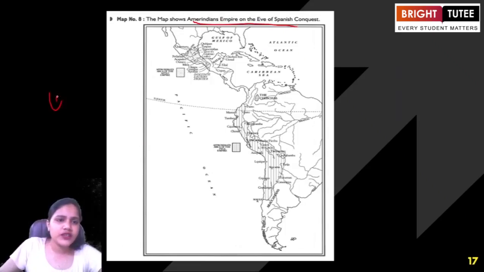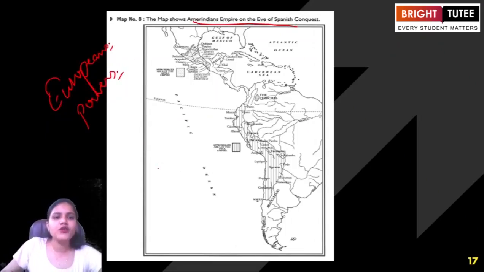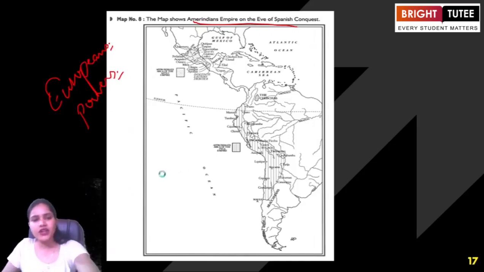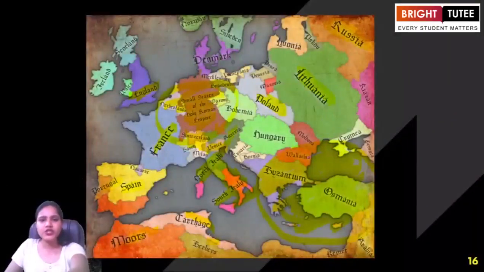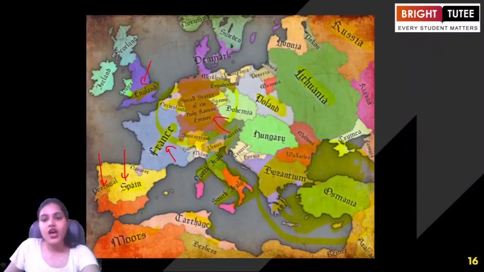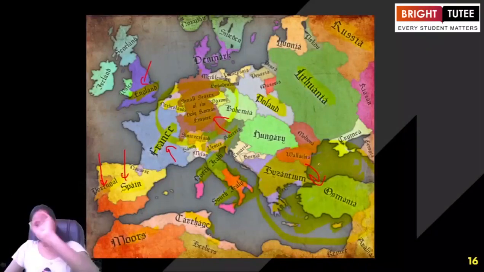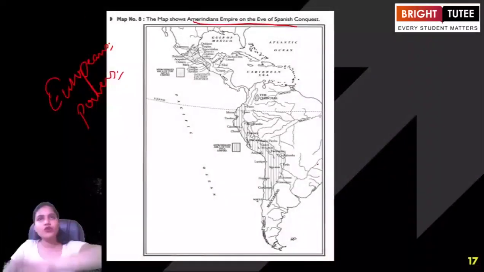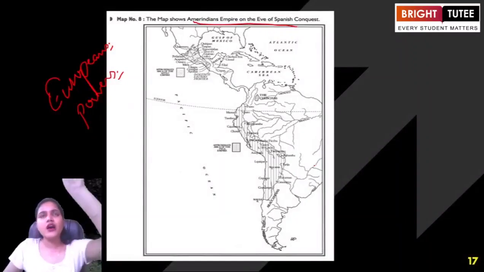Now students, before understanding the Spanish conquest, you need to understand the Europeans who were quite powerful during this period. When we're talking about the Europeans here, we are talking about the regions of Europe: the Spanish, the Portuguese, the French, the English, the Romans, the Ottomans, all these regions cumulatively. And we know that Europeans were a powerful region.